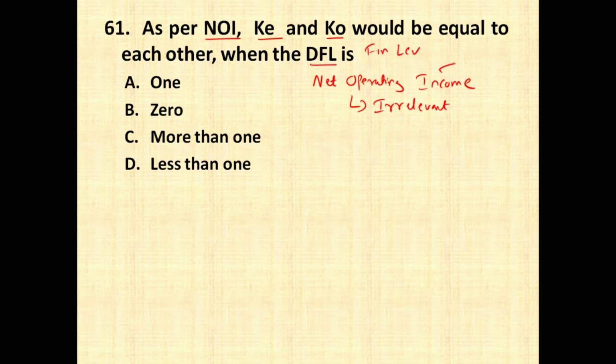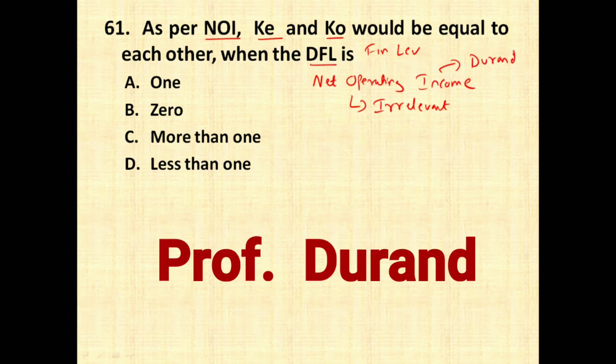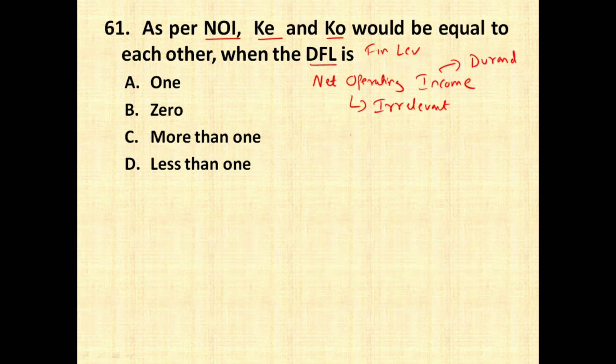financial leverage. So NOI theory, which was given by Professor Durand, says that the more debt you invest in the company, the risk in the company is going to be higher, therefore the returns expected by equity shareholders also are going to rise. That is, KD is always going to be constant in this case and KO is also going to be constant, but the more debt you are going to introduce into the business, KE is going to be higher. Therefore, KO and KE are going to be equal only when degree of financial leverage is 0. It means that when you have 0 debt, there is not going to be any higher risk. Therefore, KE and KO is going to be equal.